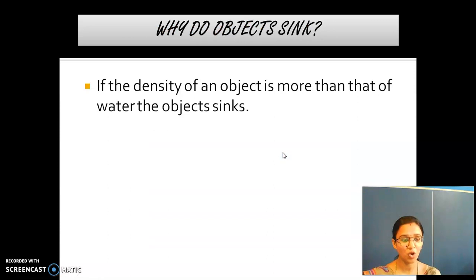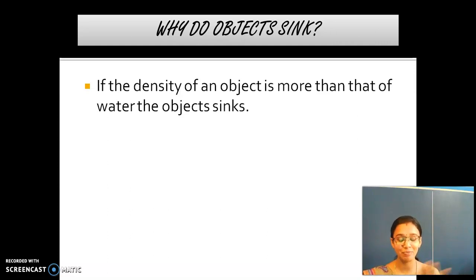And then why do objects sink? If the density of an object is more than that of water, the object sinks. You can keep this as an example there also. The density of the ship is less compared to water, but the iron nail's density is higher than water.